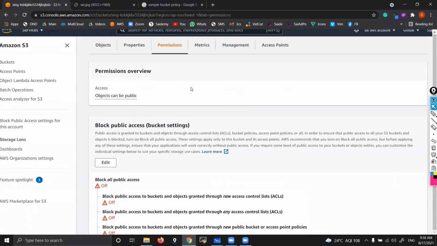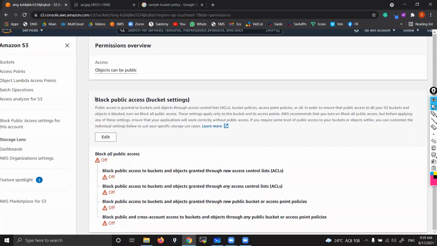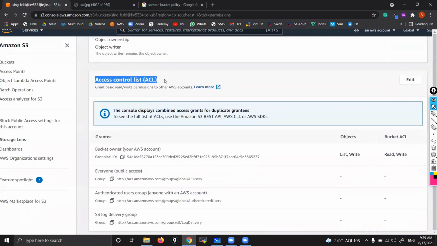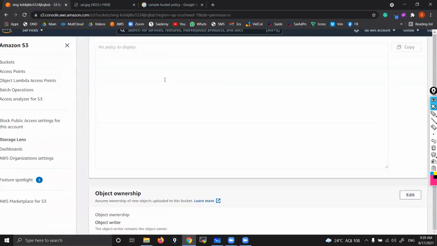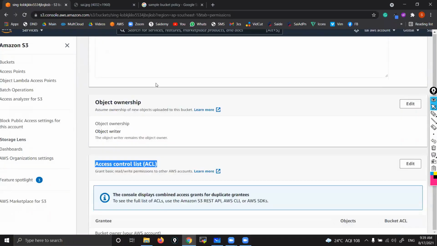So with respect to permissions, we are going to deal with ACLs. In that there are two levels of ACLs. One is the first one that you can see. Okay, this one and this one. So bucket policy, you can ignore this one here, which is not required because we use JSON.